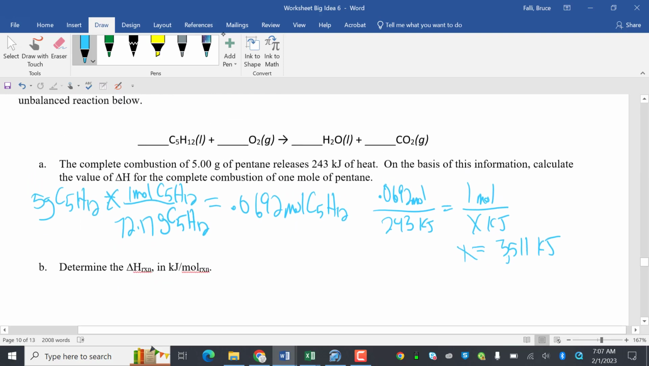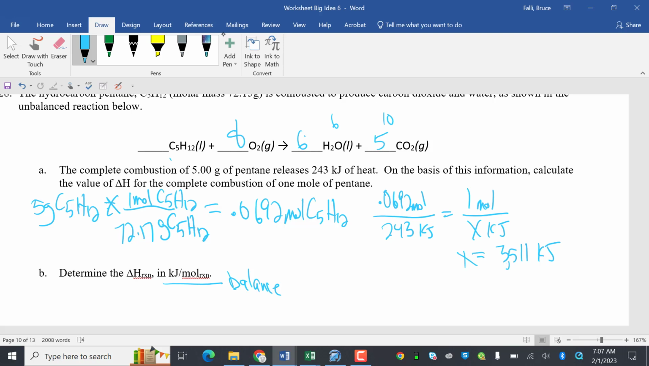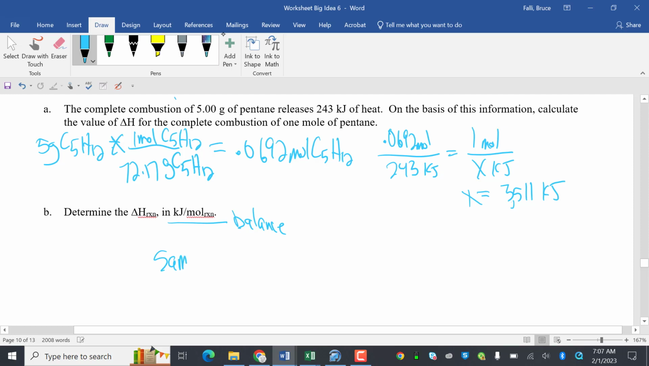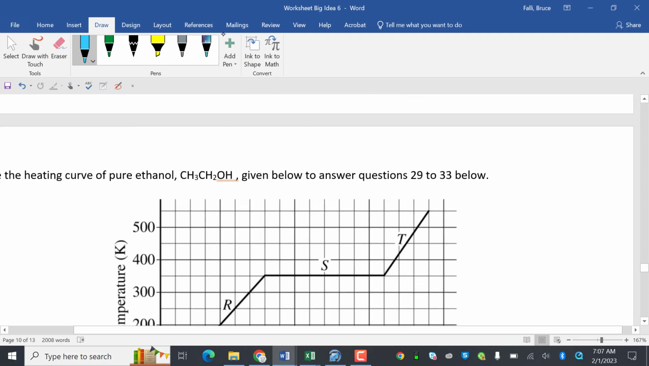Determine delta H in kilojoules per mole of reaction. This per mole of reaction means balance it. Oh. So let's see here. 5 carbons, 12 hydrogens, 12 hydrogens. I've got 6 oxygens plus 10 oxygens is 16. There's 8. Kilojoules, it's the same. It's the same because 1 is the coefficient. If the coefficient was 2, then I would double it, or blah, blah, blah.